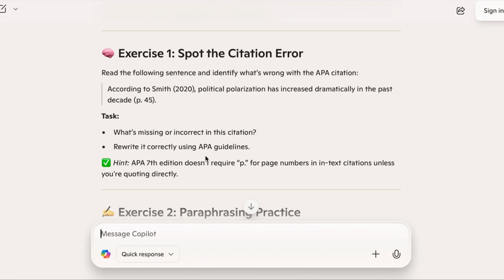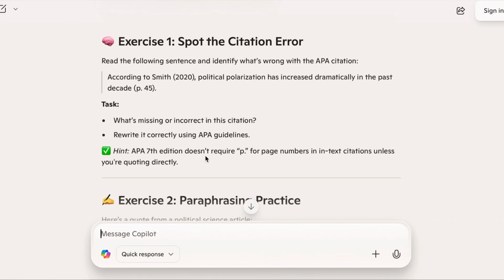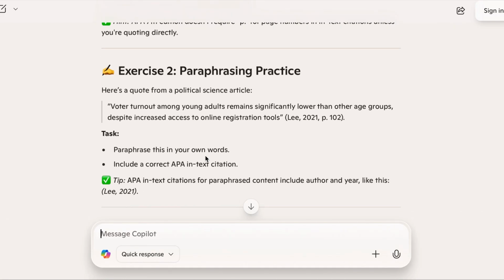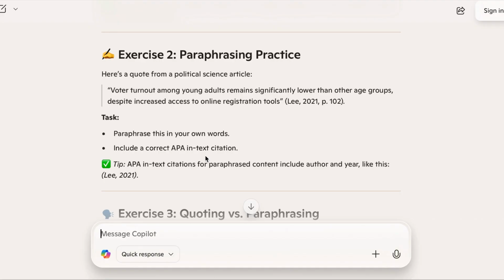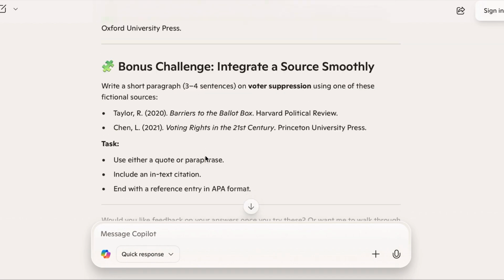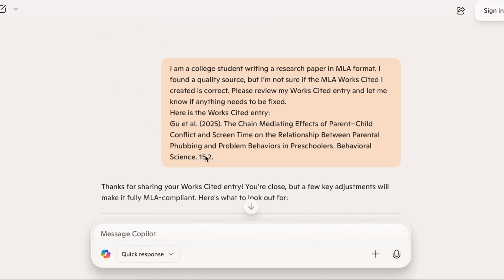And then again, double check that it matches the instructions that you're getting from that specific instructor. And I'm not going to read through all of these exercises here because it would be very specific to what a student is looking for, but you get the idea of how you can use AI as a tutor to help you learn information or supplement information that you need for a course.